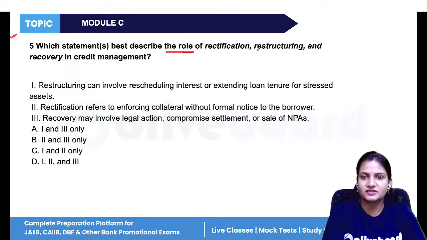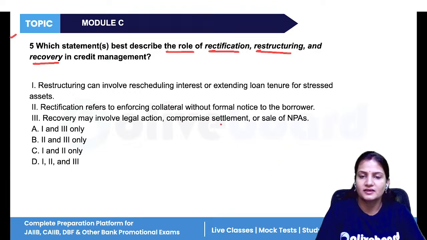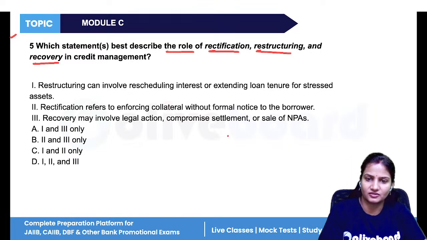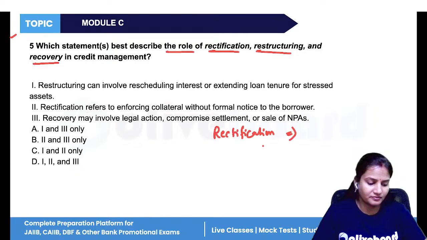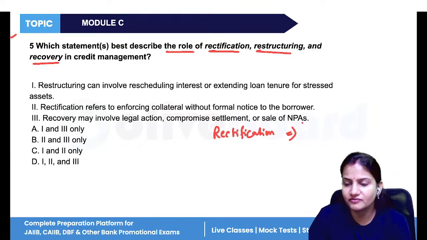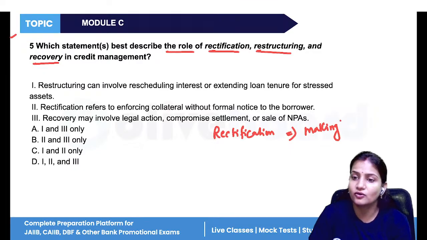Which statement best describes the role of rectification, restructuring, and recovery? Now, whenever the borrower has done any kind of default and the bank is unable to recover its money from the borrower, then the bank will provide three courses of action. The first is rectification. What does this word mean? Rectify means making correction, correcting your mistakes.